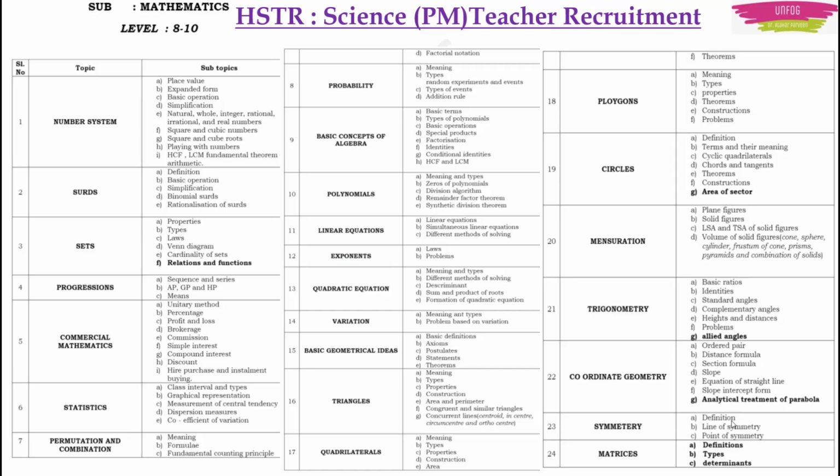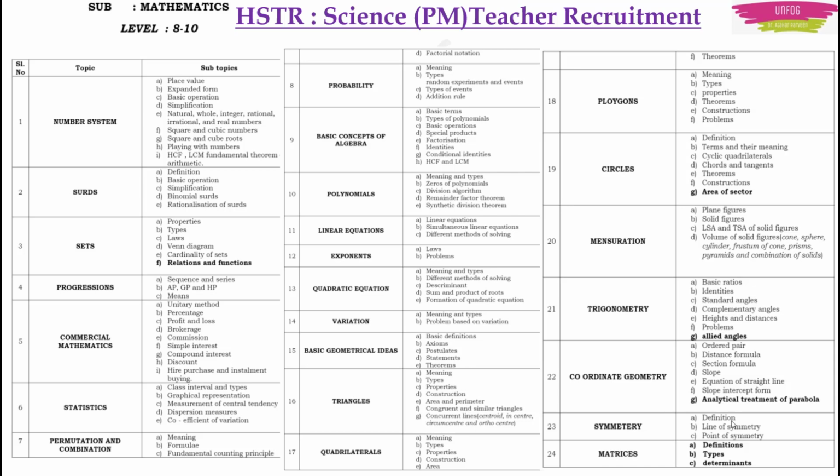This is our HSTR syllabus. We can see that we have around 24 chapters in the syllabus for mathematics. In this, a few chapters are very easy, a few chapters are a little bit tougher. A few chapters are basic chapters which we have studied in school, even in primary. Then there are a few advanced chapters which we studied in high school, 9th and 10th standard. And chapters like matrices, coordinate geometry, trigonometry, many of you must have studied in your PUC first year and second year.